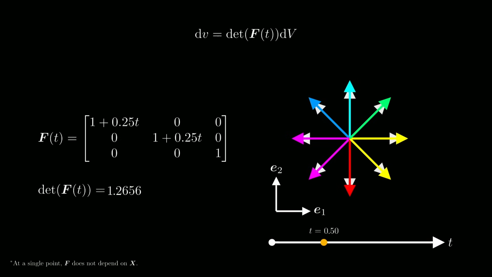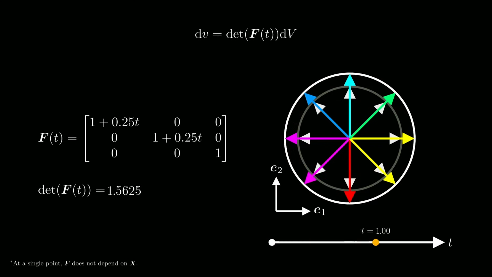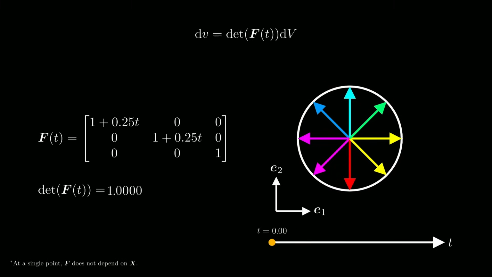Maybe this is even better visualized by drawing a circle around the arrow tips of the line elements. In this way, we can see that the volume inside the circle is indeed increasing. Of course, in this 2D illustration, we can only see a slice of the volume, but I hope you get the idea.